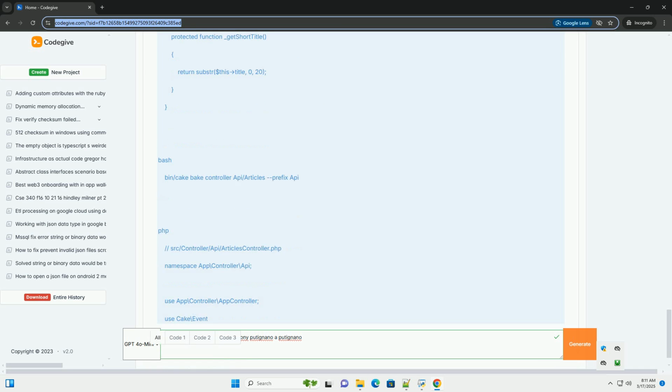It's a shortcut for defining routes for index, view, add, edit, and delete. $routes->fallbacks includes default route classes for connecting prefixes.